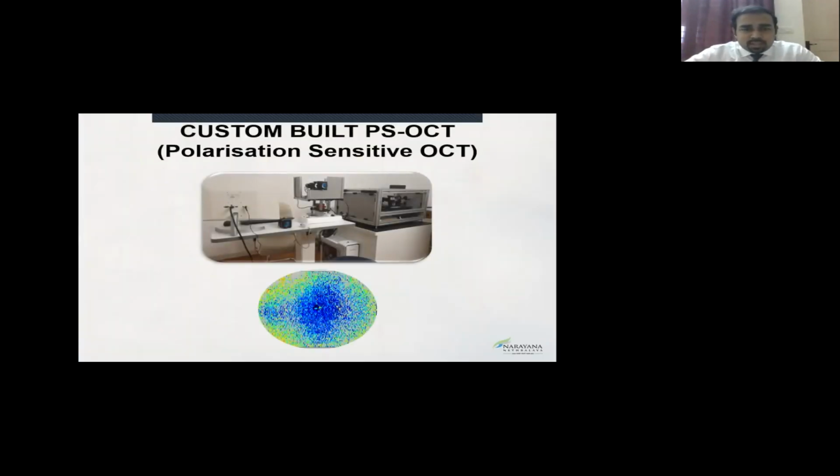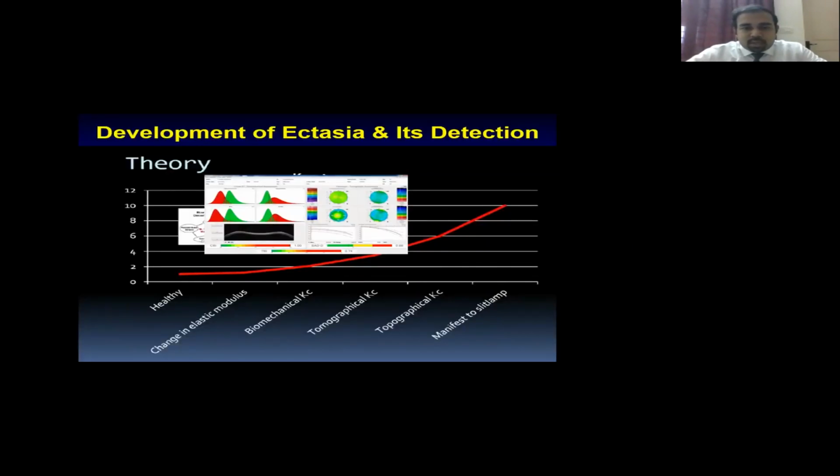And if you proceed further, there is one other thing which has a lot of relevance to this area of biomechanics, which is called polarization sensitive OCT. If you look at this image from before, I told you that these inflammatory changes, genetic modulations, alterations or mutations would lead to a stage where the patient develops biomechanical weakening.